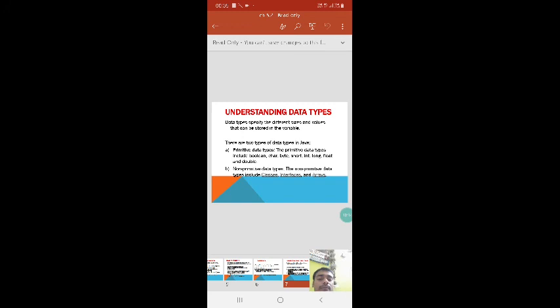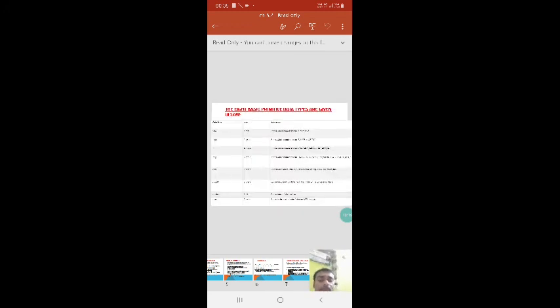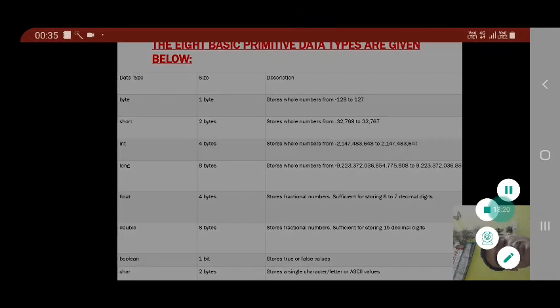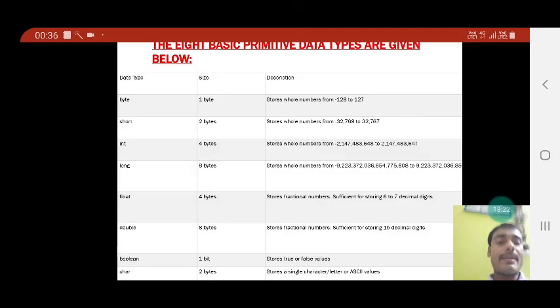Now coming to the next data type. The next data type is float, which takes a memory space of 4 bytes and it stores fractional numbers, means numbers in decimal, sufficient for storing 6 to 7 decimal digits. Now coming to double, which takes 8 bytes.